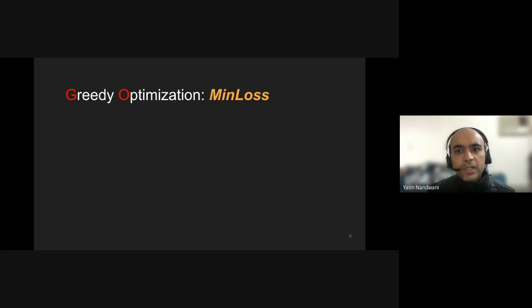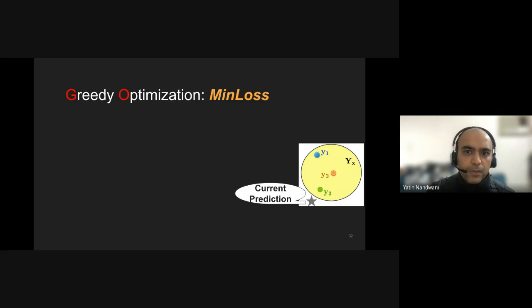Now the next question is, which target should be picked? Well, one simple strategy could be to pick the target for which the loss is minimum. We call this min-loss. So for example, in this case, let's say the current prediction corresponds to this star, so this is the model's current prediction.